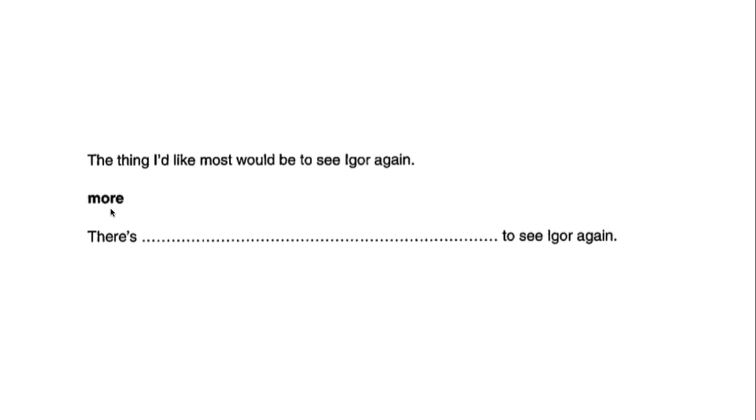Well, what we need to do here is show this in a comparative form. So there is nothing I would like more than to see Igor again. Nothing I'd like more. This 'd is would. So if you would like this most, then there is nothing you would like more. This comparative then relates to the superlative.